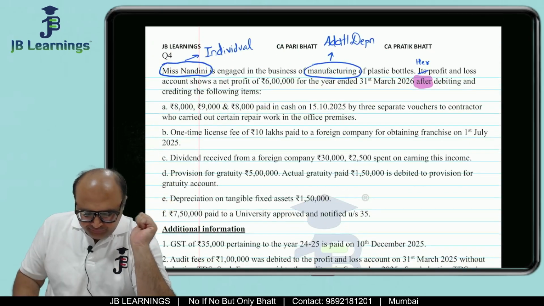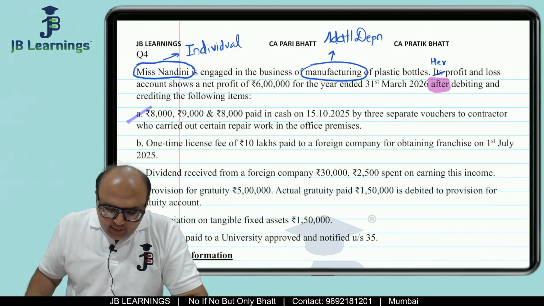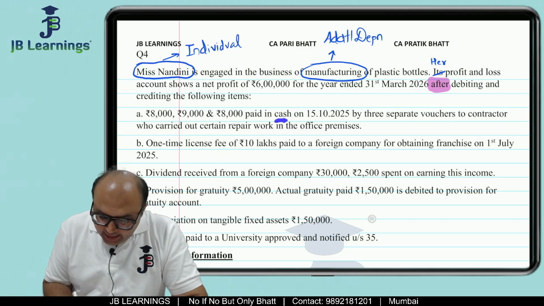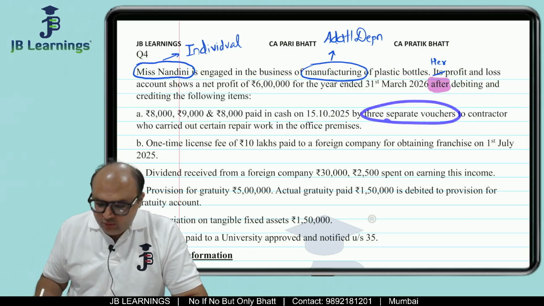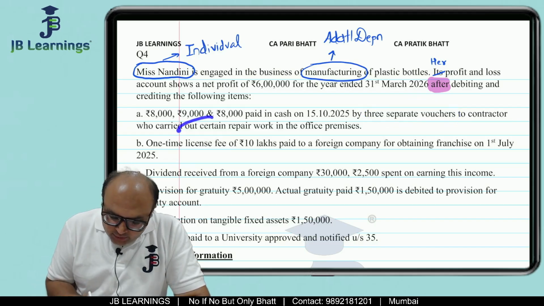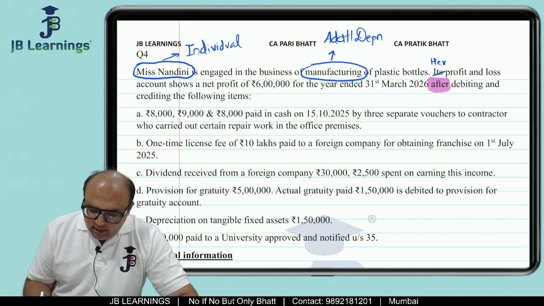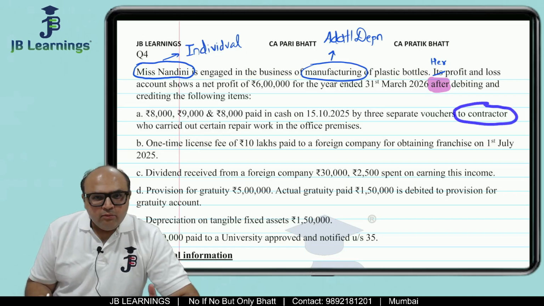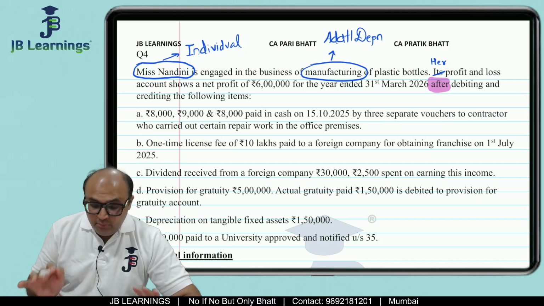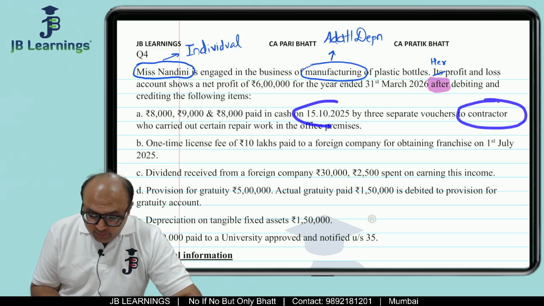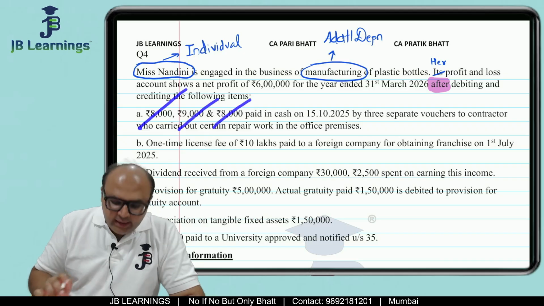So let's start. Now the very first point is 8,000, 9,000, 8,000 was paid in cash on 15th October 2025 by 3 separate vouchers to a contractor who carried out certain repair work in the office premises. Now friends, to the same person, one contractor, on the same date, yes, by 3 different vouchers, but same person on the same date related to the same expenditure, they have made cash payment of 8, 9 and 8.